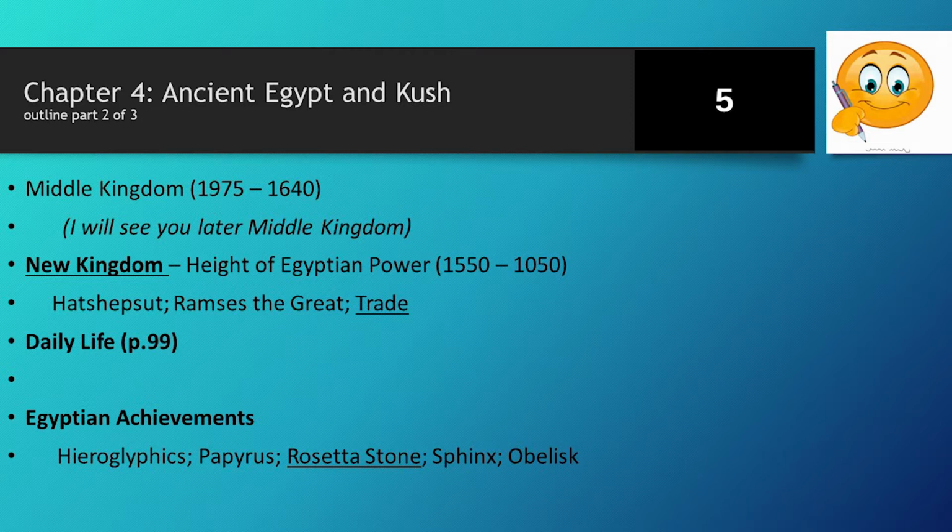Understand how trade affects Egypt. Trade makes you wealthy in general. More trade, more wealth. That's one of the principal tenets of capitalism, by the way. Know why Ramses is remembered as Ramses the Great? Because Egypt had expanded out to its largest, taken over the most area, largest empire, I guess. Know what the Rosetta Stone is. Make sure you know that by the end of the class.